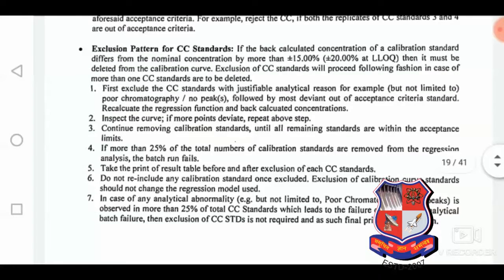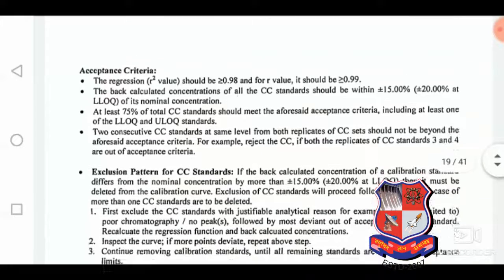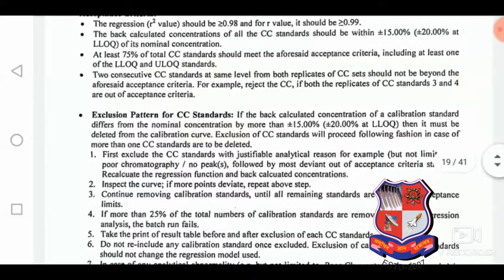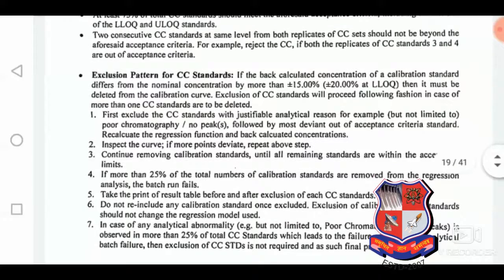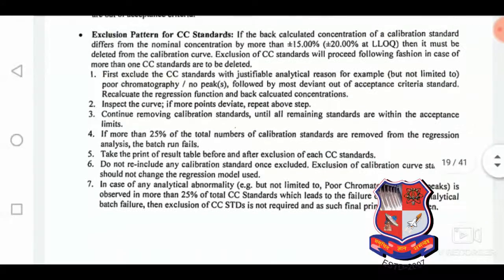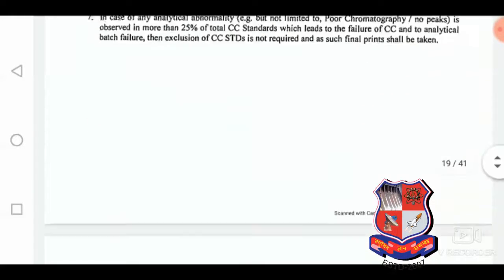Now, this is the operation that is carried out by the operator: exclusion and inclusion of that pattern. If it is out of the acceptance criteria, that is beyond plus or minus 15% and 20%, and 75% of total standards should meet that, and consecutive CC standards if failed. These are the acceptance criteria for the exclusion pattern of the CC standards.